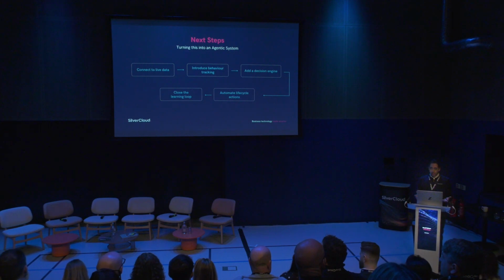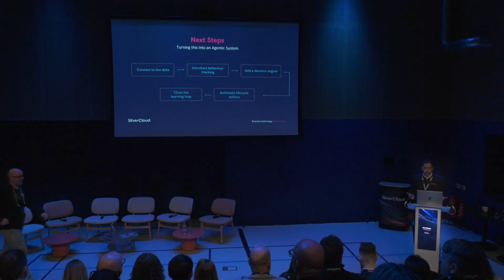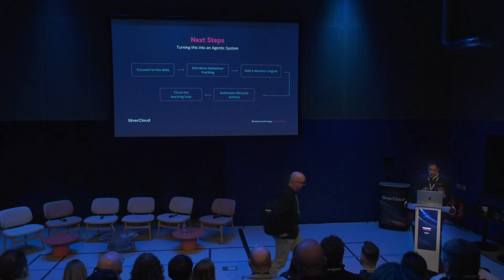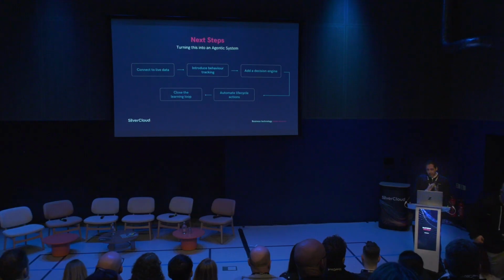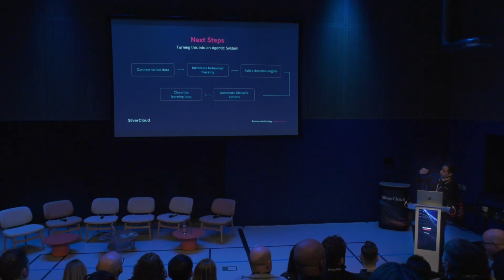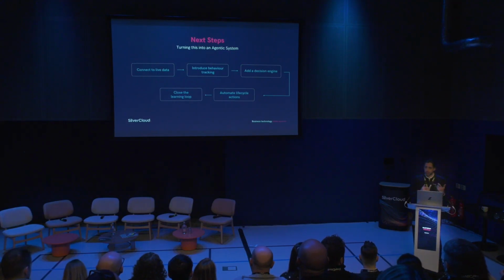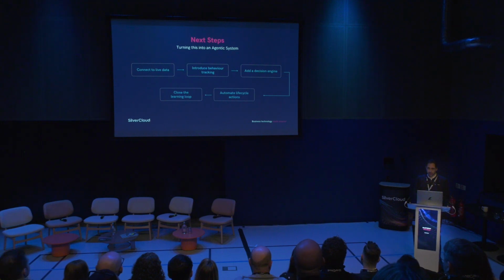So we introduce behaviour tracking at this point, and behaviour tracking is effectively what we're looking for across the piece. It's going to define what we're looking at. So we've connected to the live data. The behaviour will be to look at that live data, interpret it in a way that we deem acceptable, and that's where the decision engine comes into play. So we can score everybody within the room on where you are on your journey within AI, based on the questions that we're going to ask you later today.